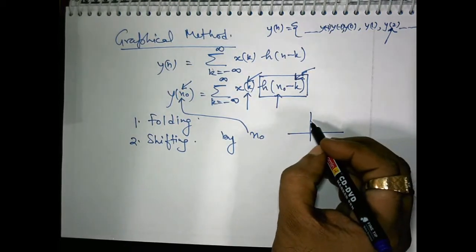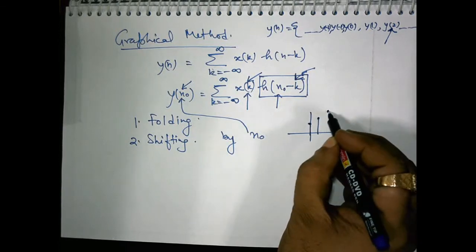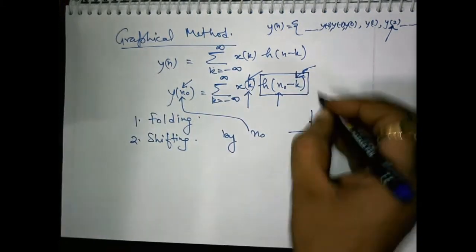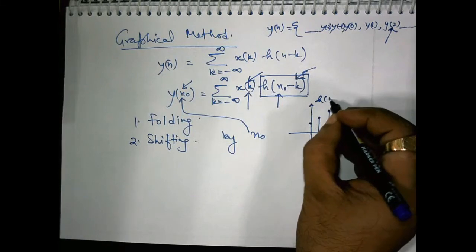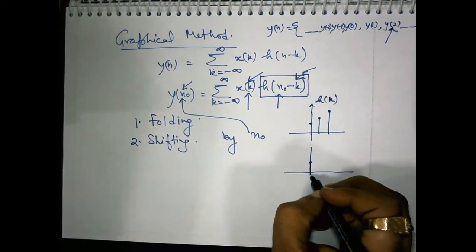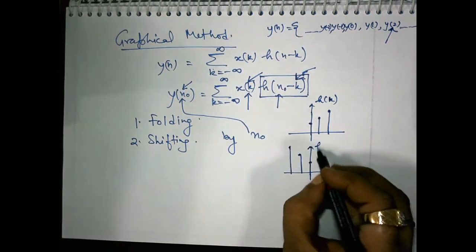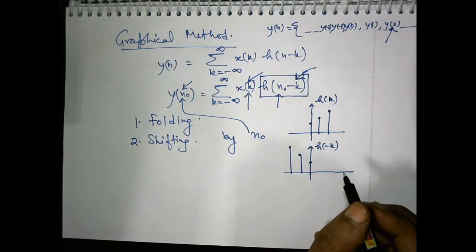Suppose this is hk, just for the example. So naturally this will be h minus k.